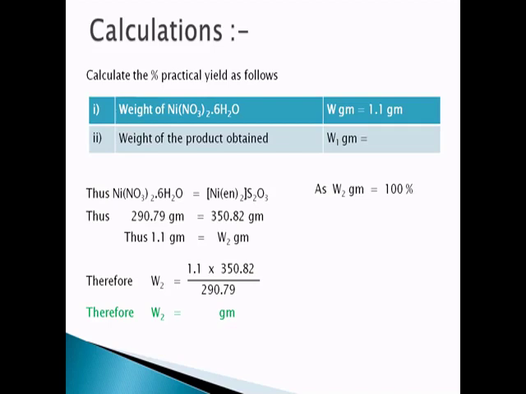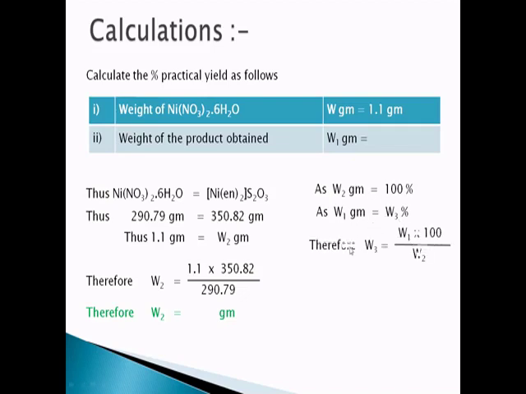So we will not get exactly W2 grams during the analysis. We will get a lower weight than W2. So W2 corresponds to 100%, but we got W1 grams. As W2 is 100%, W1 is equal to W3%. Again we have to find this W3 by cross multiplication.